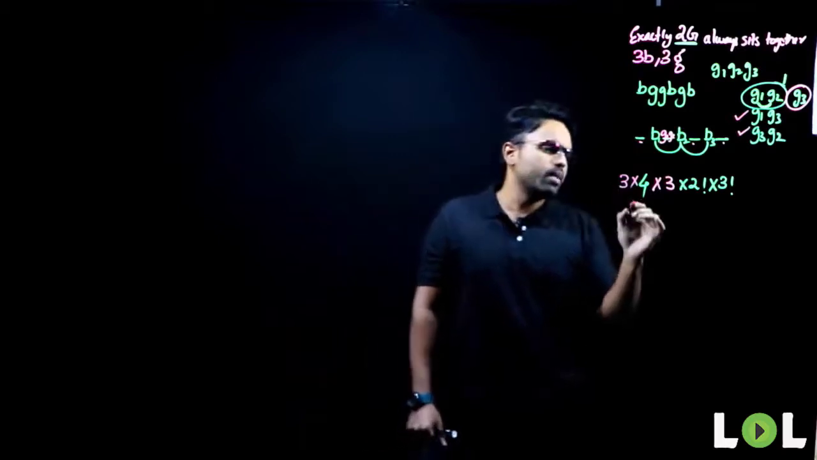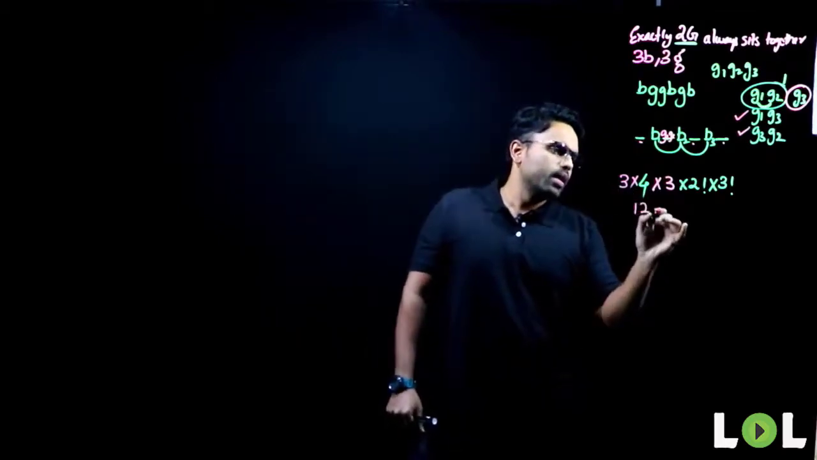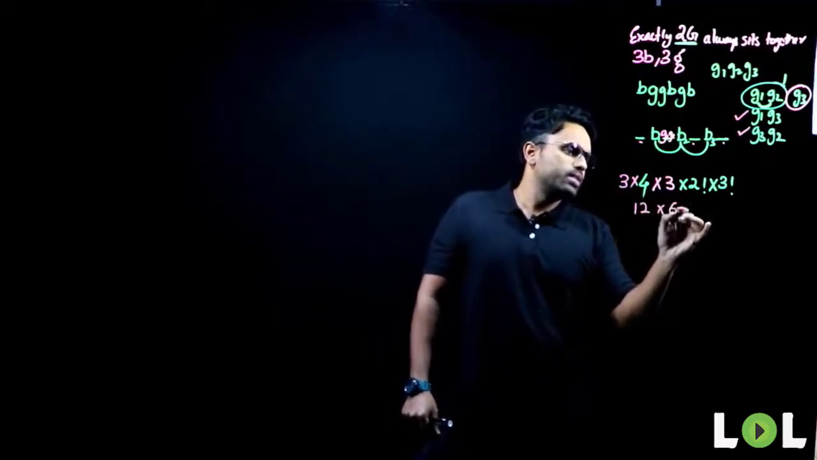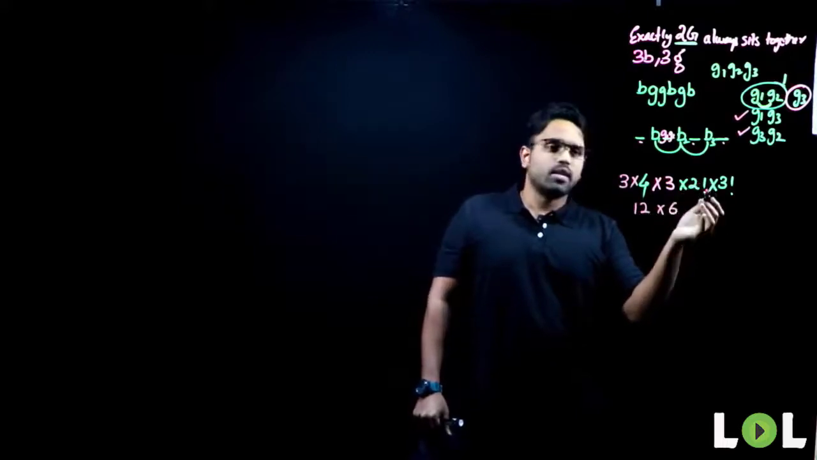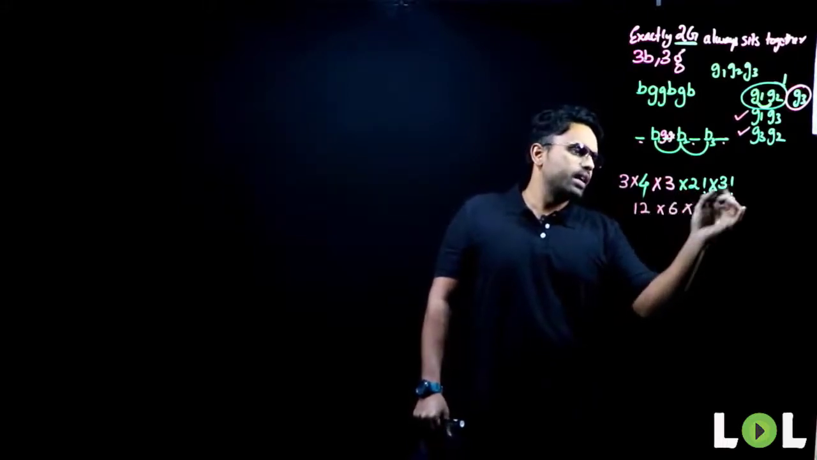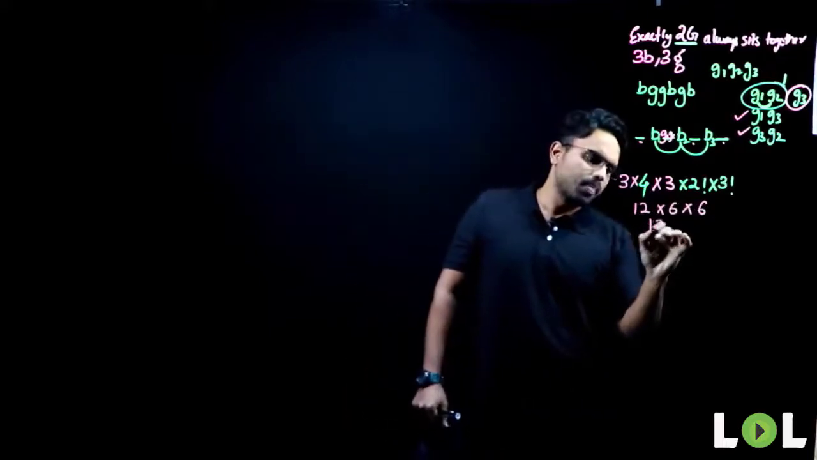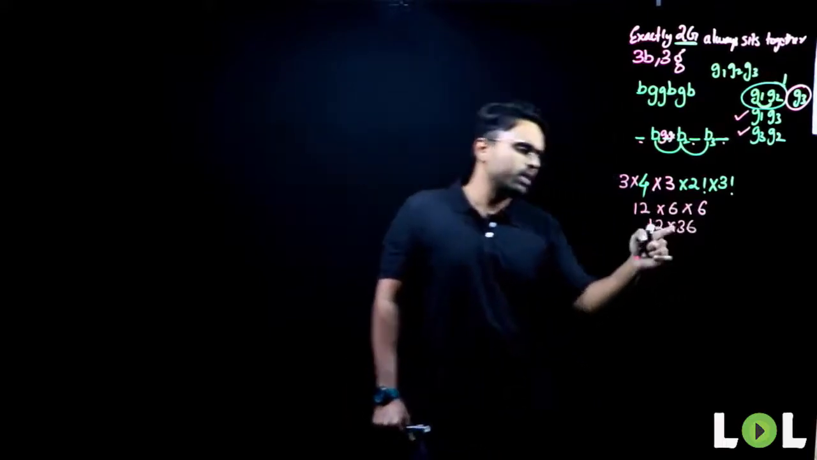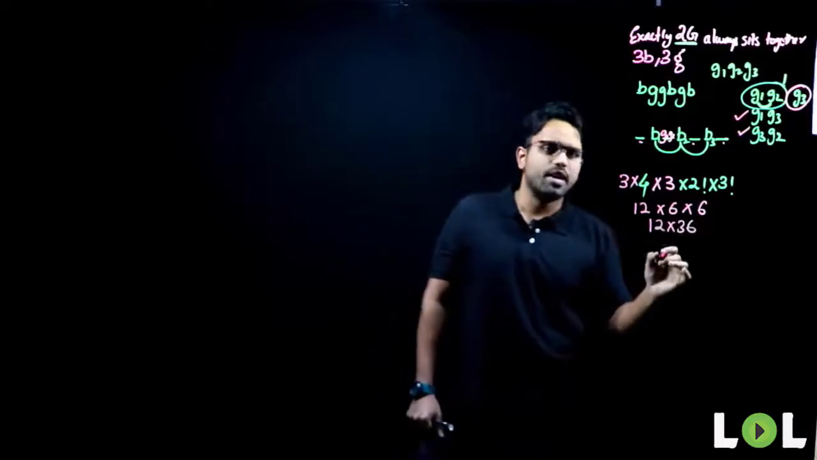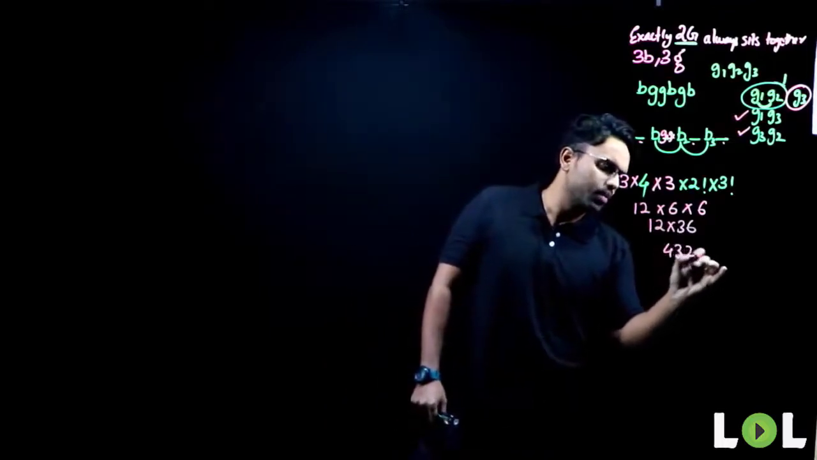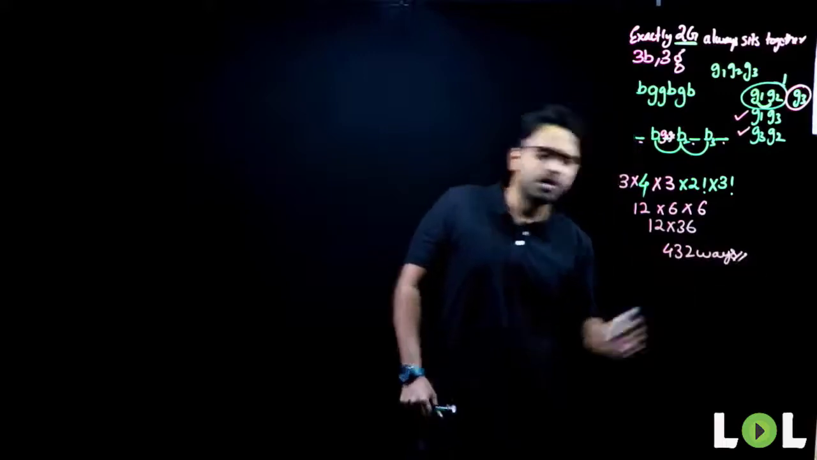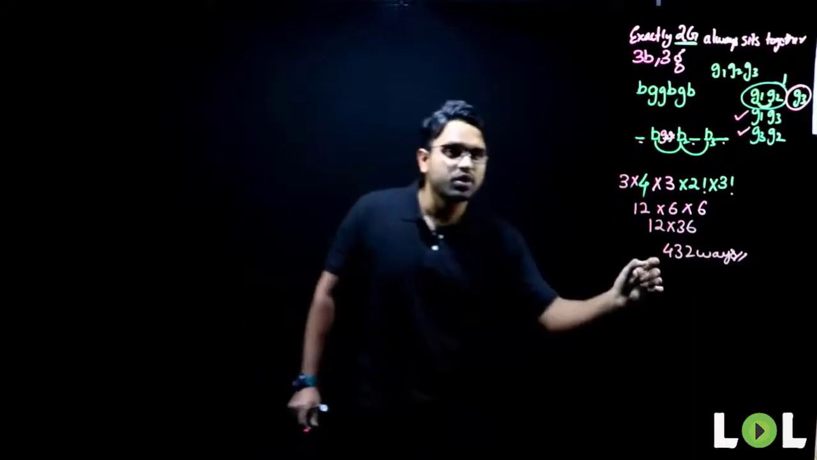So what will this give me? 4 threes are 12. Again I have 3 into 2, which is 6, since 2 factorial is 2 itself. 3 into 2 is 6, and 3 factorial is 6. So 36 into 12. 12 threes are 36, 12 sixes are 72. That gives me 432 ways. 432 ways. Everyone understood this?